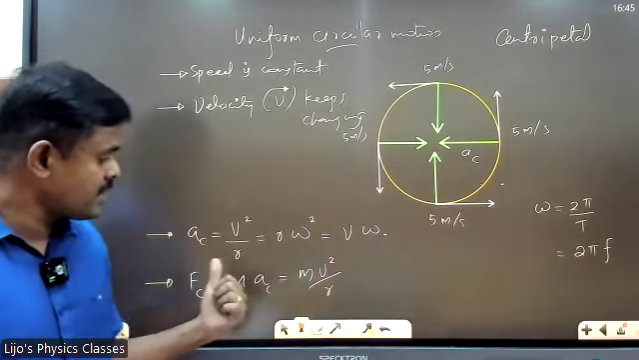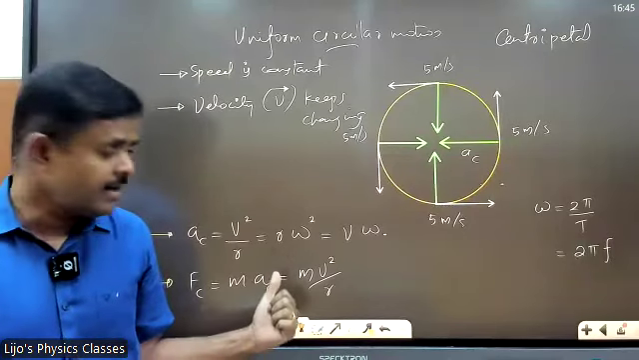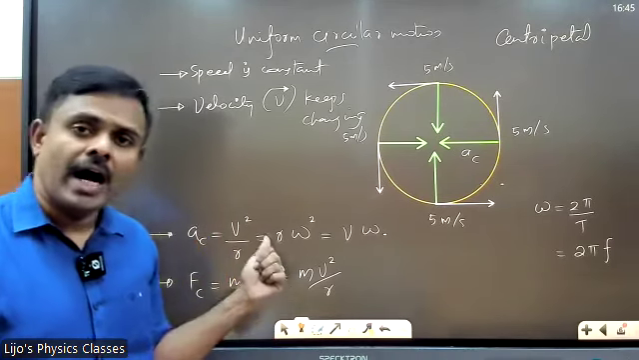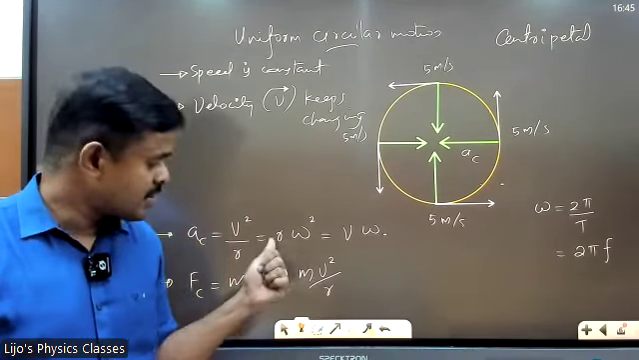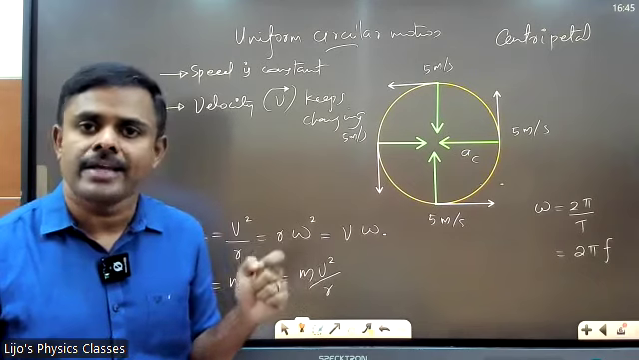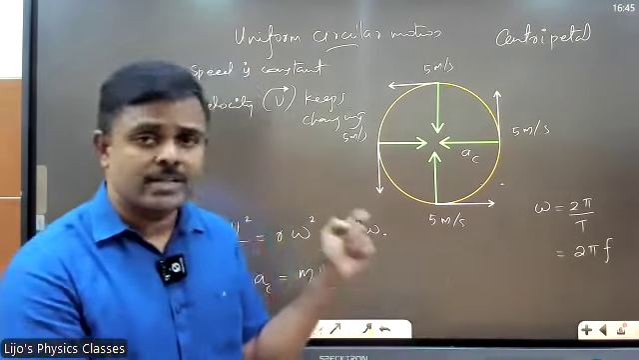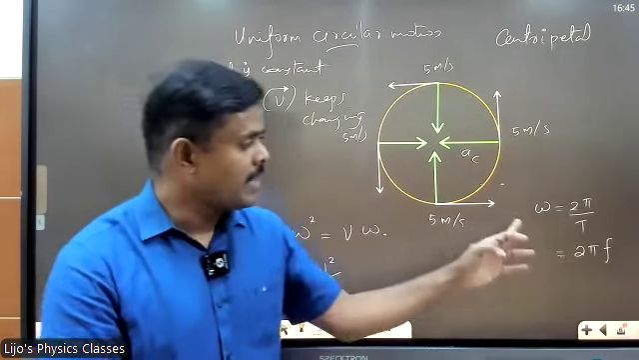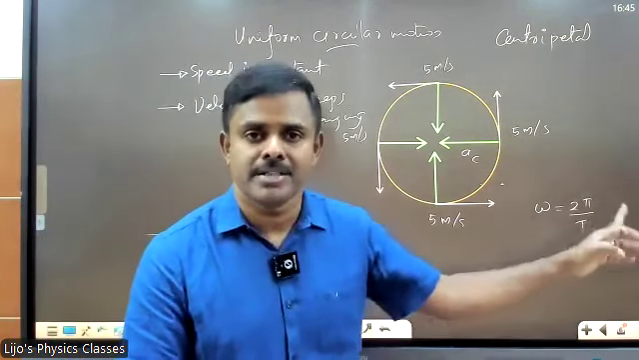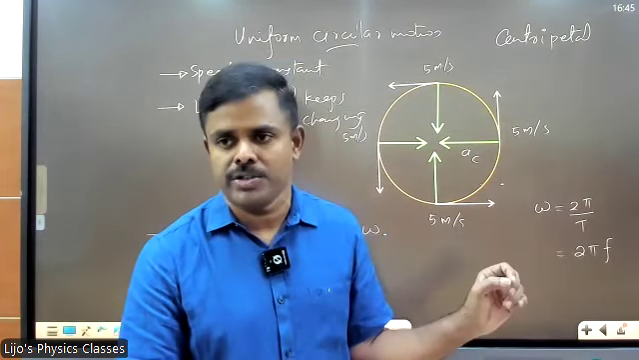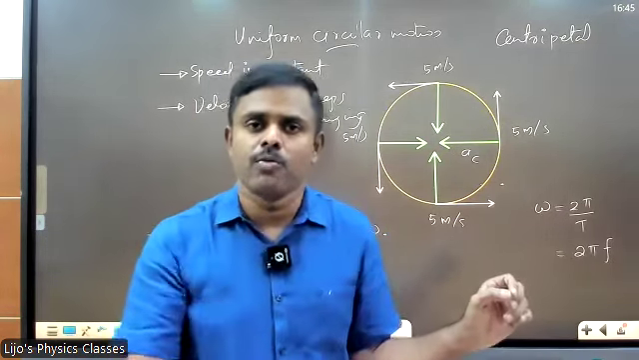Anyway, centripetal acceleration's equation is v square over r, where v is velocity and r is the radius, or r into omega square. R is radius, omega is called angular velocity. What is angular velocity? You learned this in school classes, that is why I'm not taking it in detail. Omega is equal to 2 pi by T, where T is called the time period of revolution, the time taken to complete one circle.